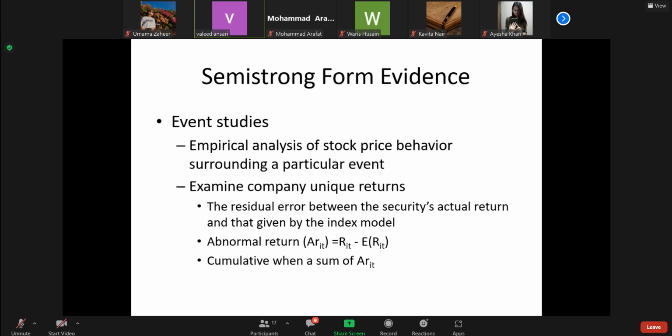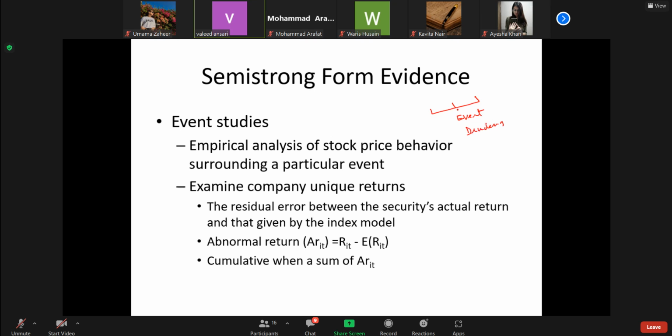So this is how we test the random walk and whether the stock prices follow the efficient market. Then for the semi-strong form, the share price reflects all the public information. We take some event, like a company going for a dividend announcement.